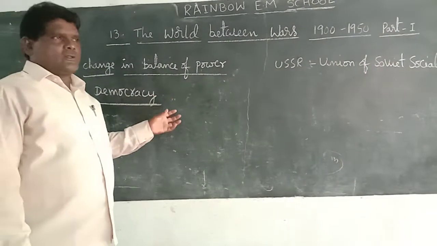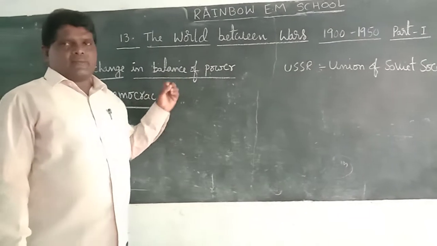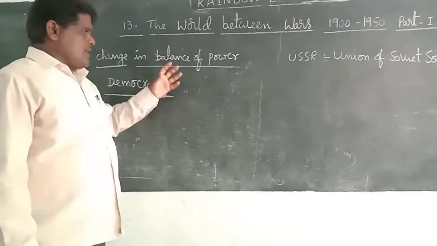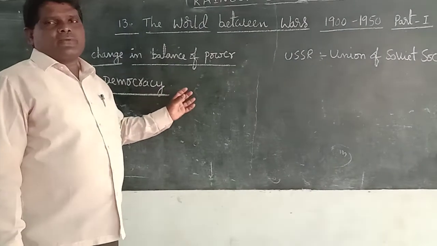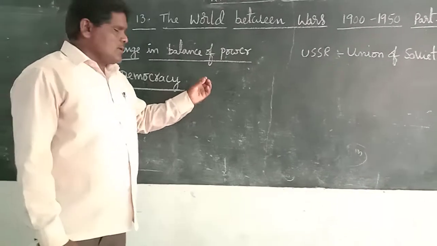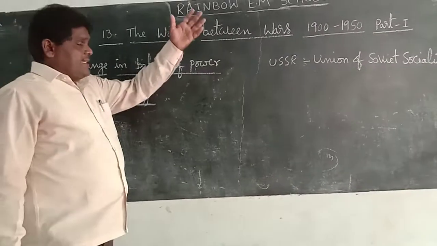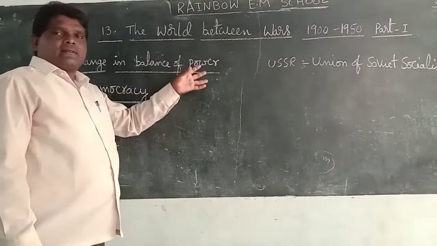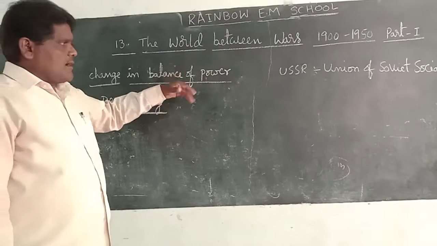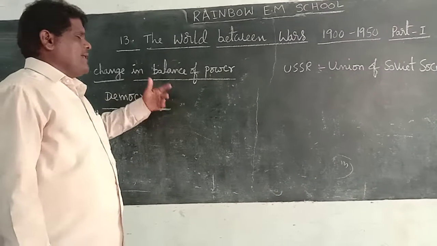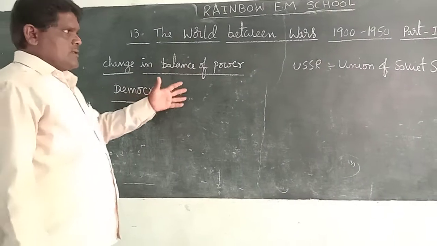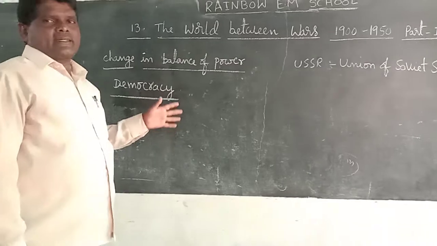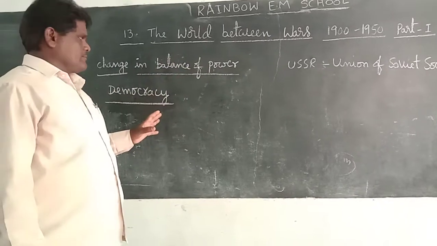Many countries got freedom through nationalist movements. Some European countries maintained colonies, and those colonies also became independent from the Western countries.